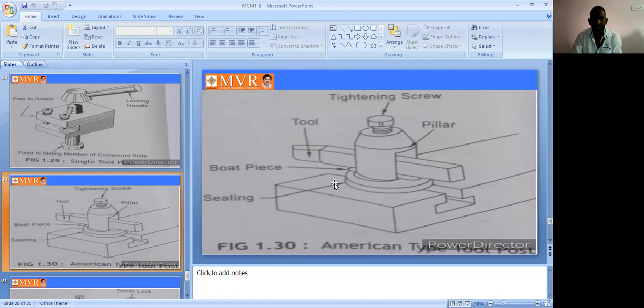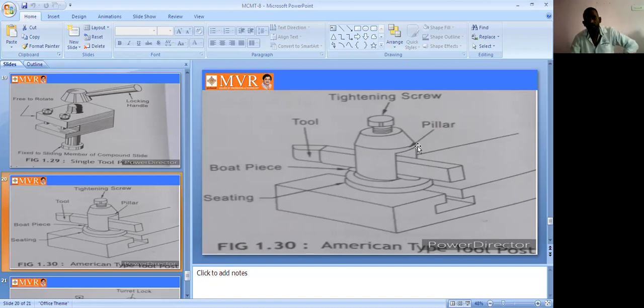It is a seating. It is one of the tool posts, one of the tool holding devices. It is the American type tool post. It is a holding one. The tool is held here.